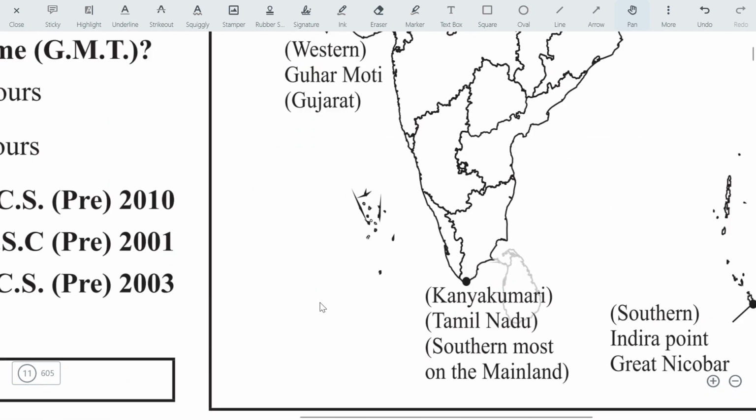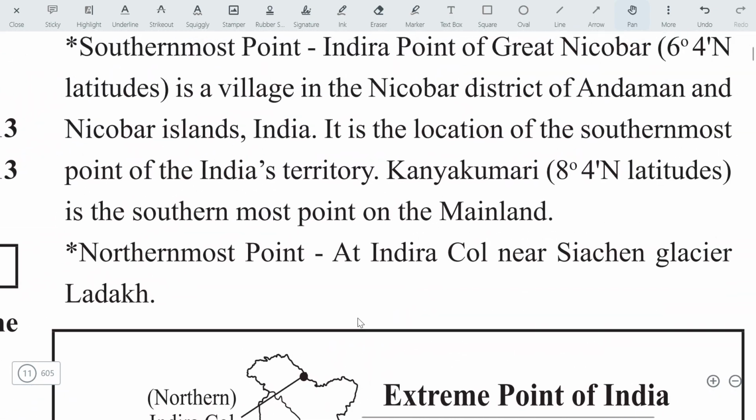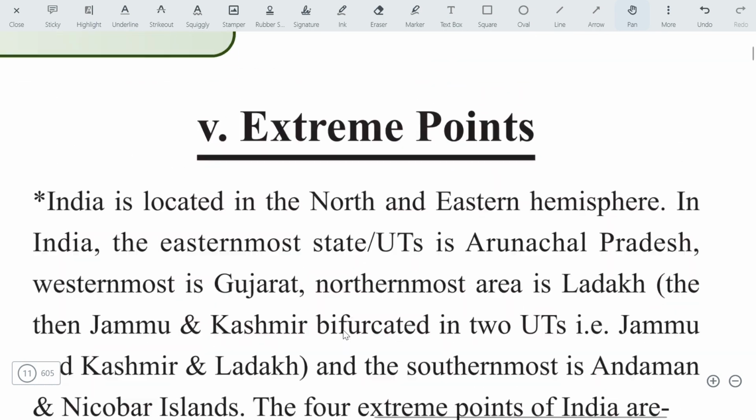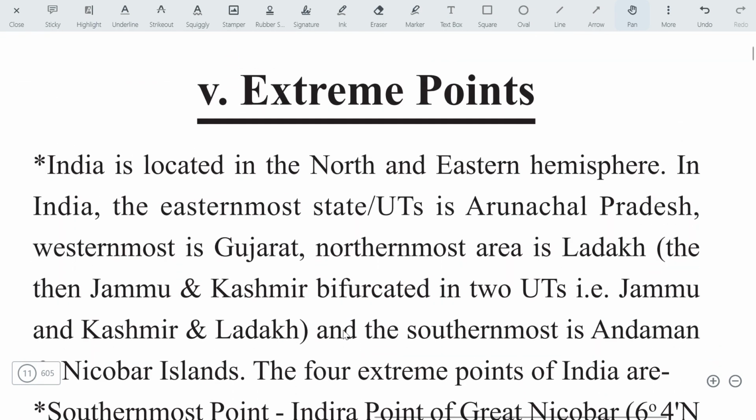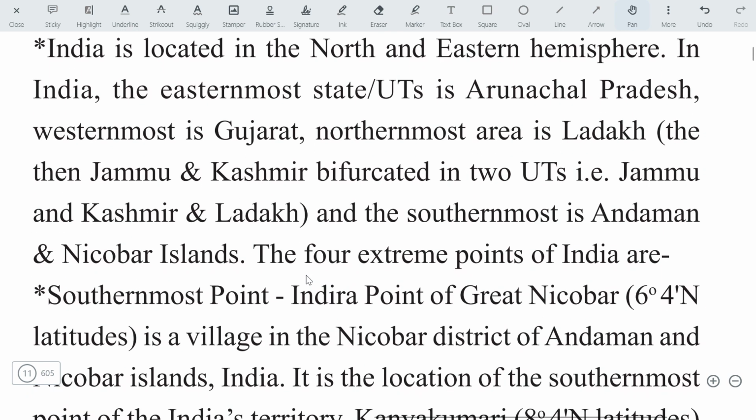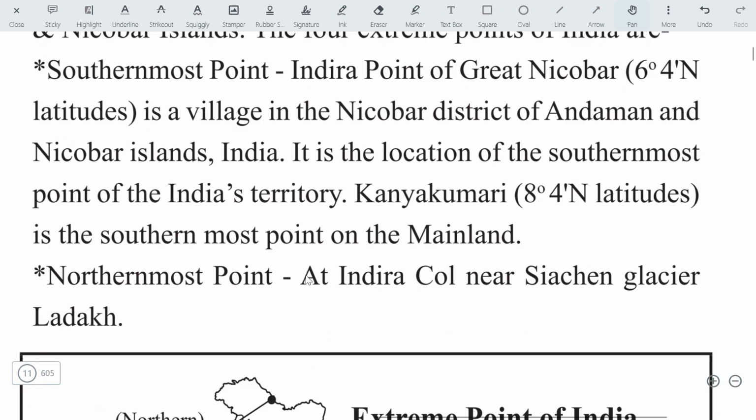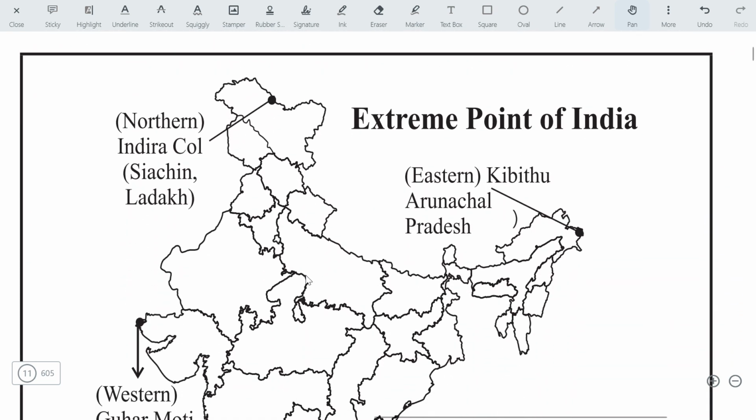Some extreme points here. Let's solve these extreme points questions. Many questions are being asked: what is the most southward point of India, what is the most northward point of India, what is their longitude, what is their latitude. So let's see the extreme points.